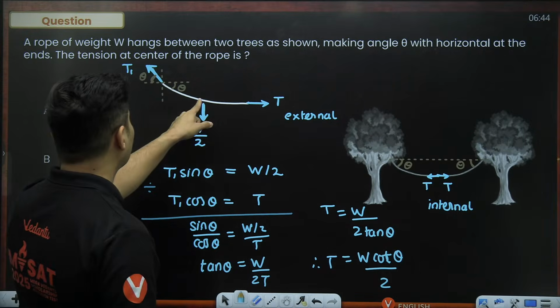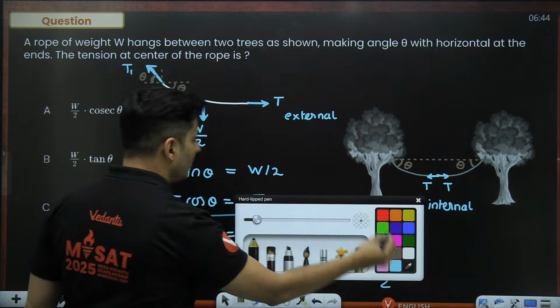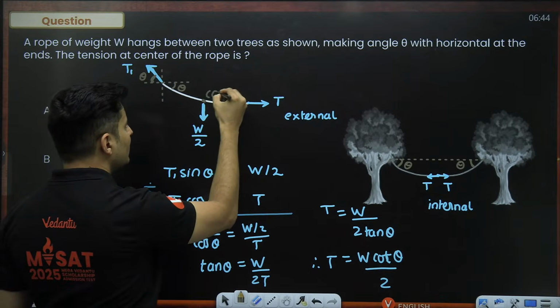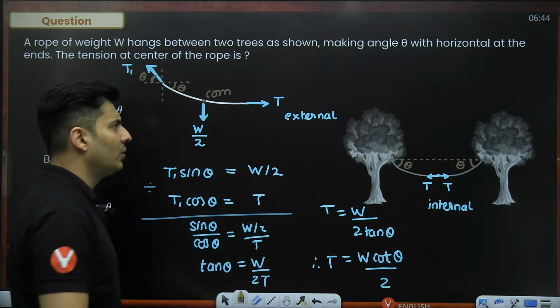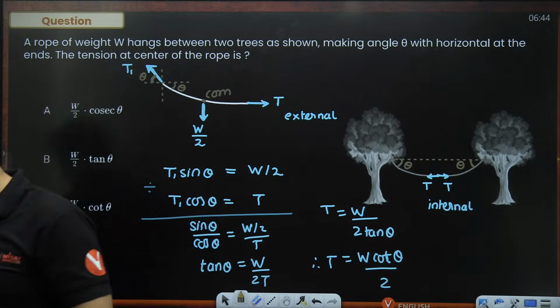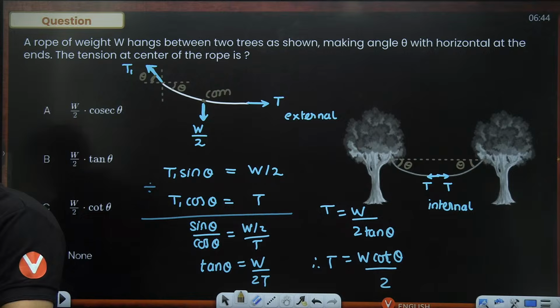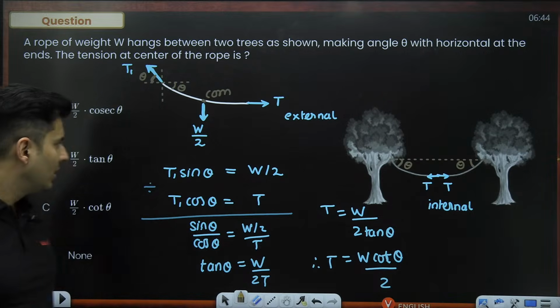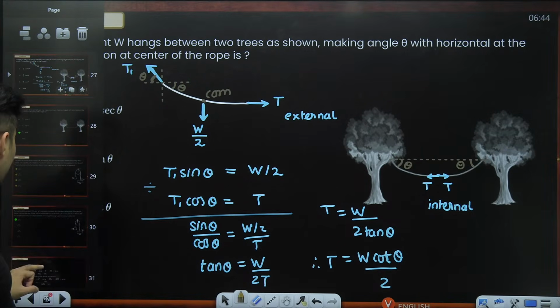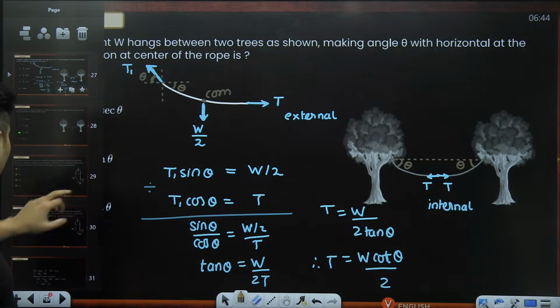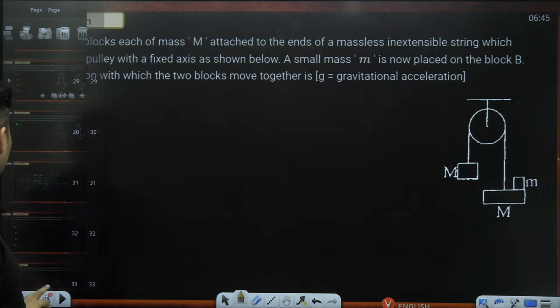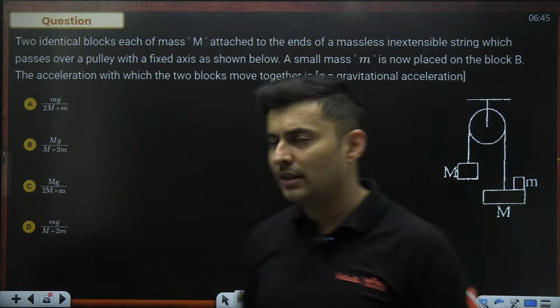Yeah, the W by 2 will come from the center of mass. Yes, absolutely right. So this should be the center of mass of the half of that row. That's why I'm showing it over there. Is that okay, Kamesh? Perfecto. Amazing. It's not B option, it is the D option. Some students forget to take the inverse of it. All right. Next question on your screen, and I think this is the last question.